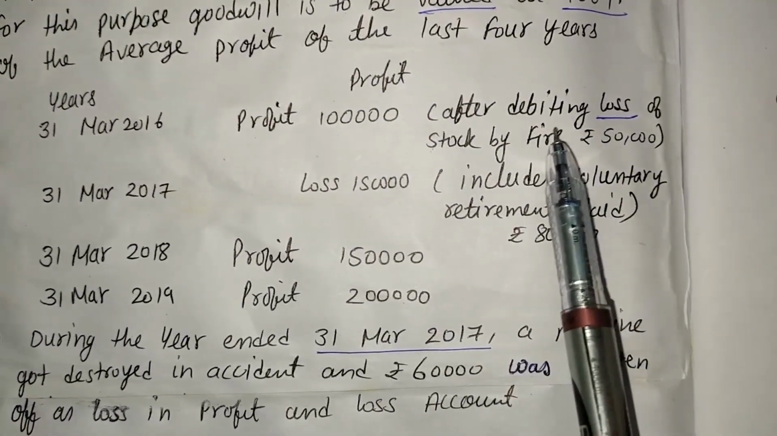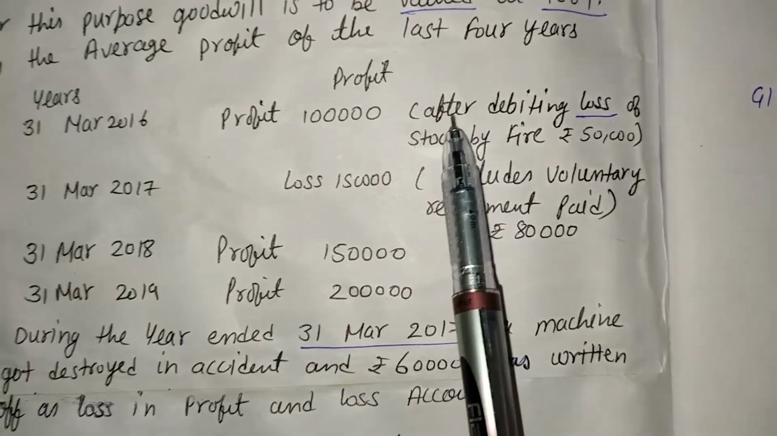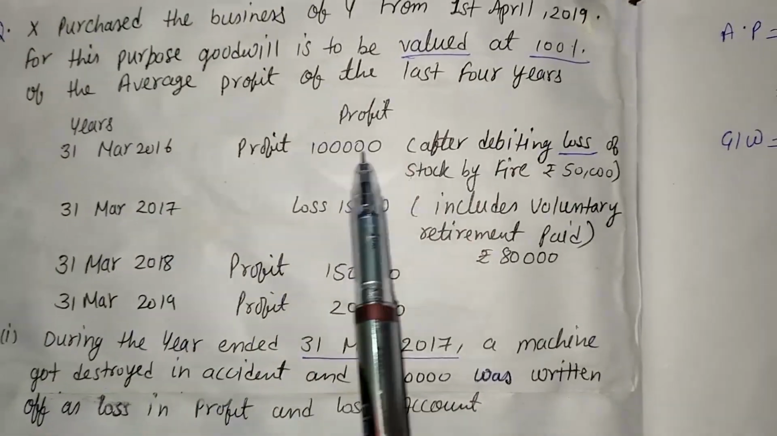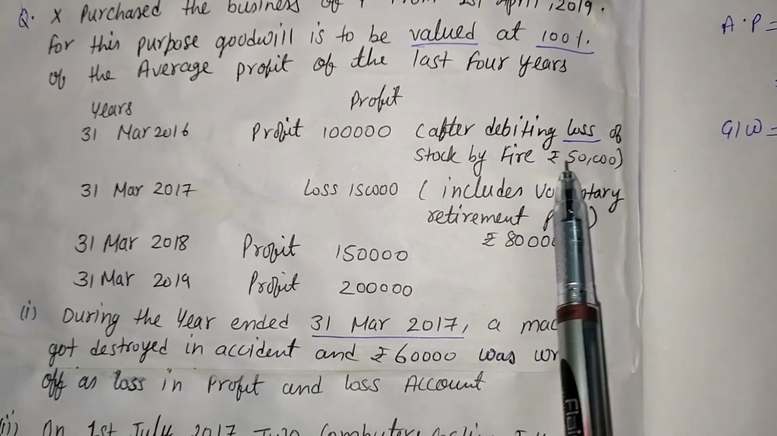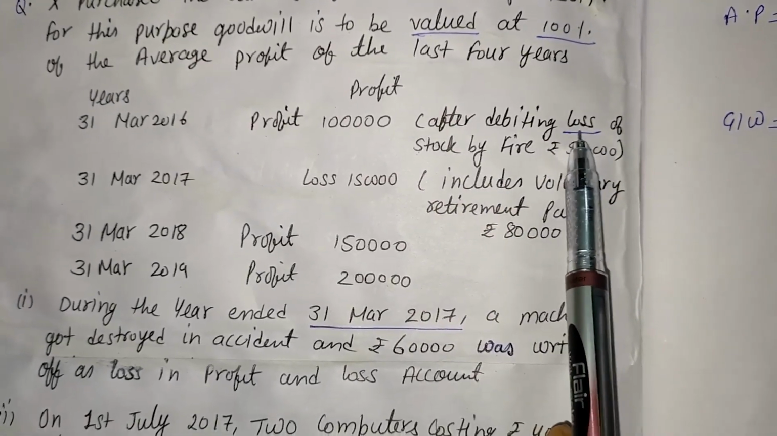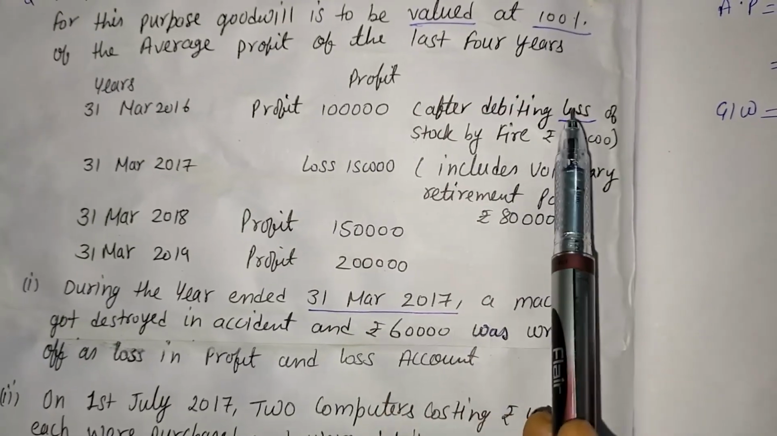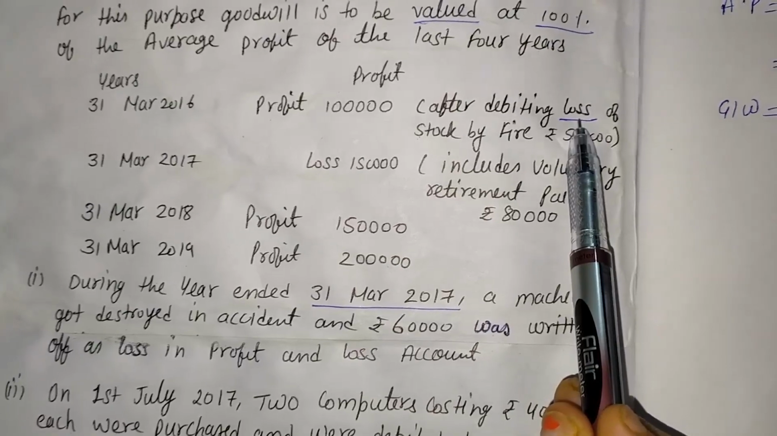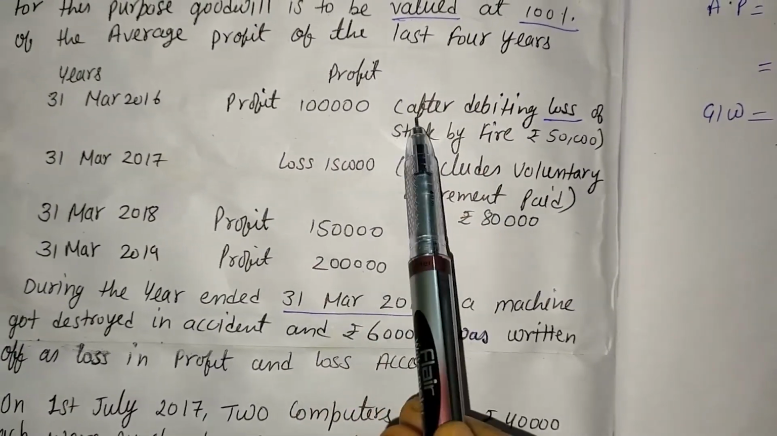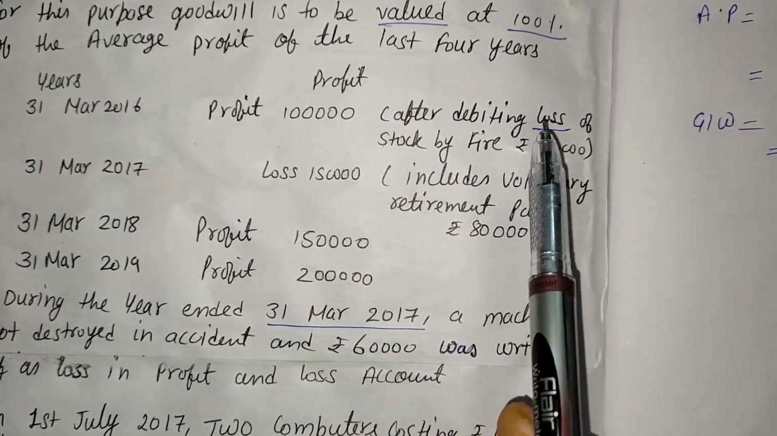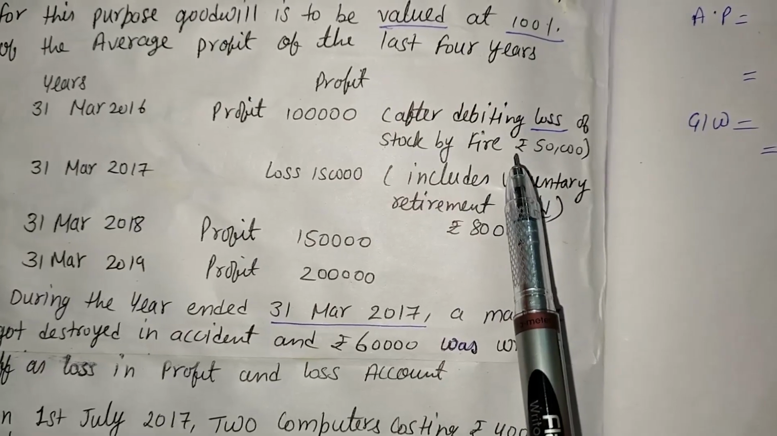Here some other information is given. The information is, in the year 2016, after debiting a loss of rupees 50,000, here the loss is given. That loss already reduced the profit of 1 lakh. So at the time of loss, we will have to add. There is an inverse relation. In the case of loss, we will add, or in the case of profit, we will subtract.